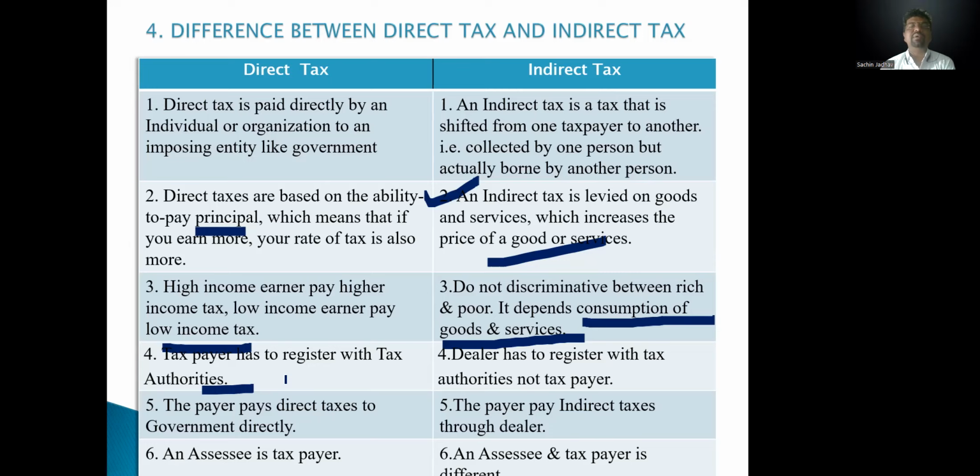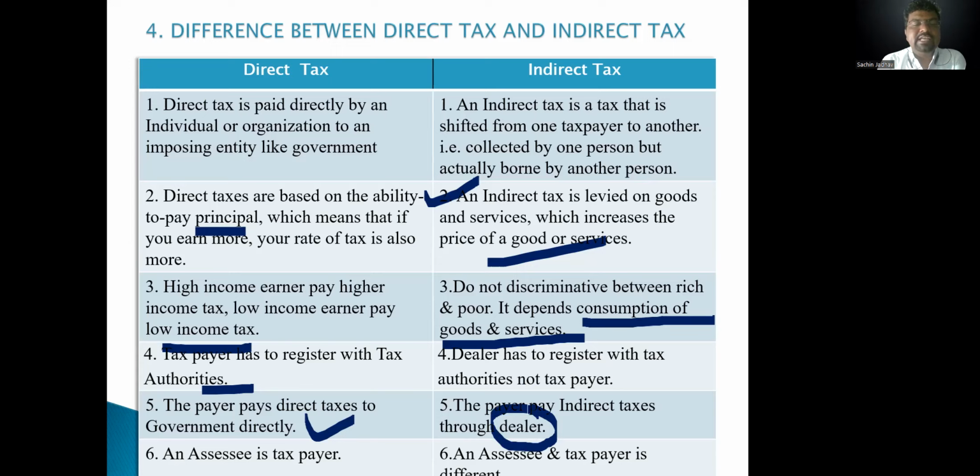Okay, there is control over the supplier, not over the customer. Because the government gives the supplier a GSTIN number. So a supplier can get a GSTIN number. GSTIN number means a registered supplier, and only a registered supplier can collect GST. With direct tax, the payer pays the tax to the government directly, but here the payer pays indirect tax through the dealer, so it is called indirect tax.